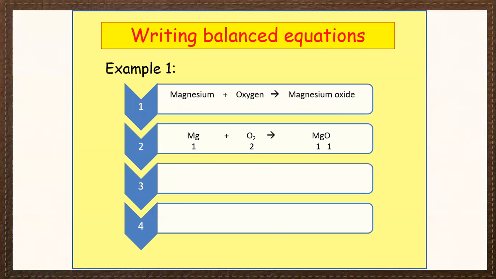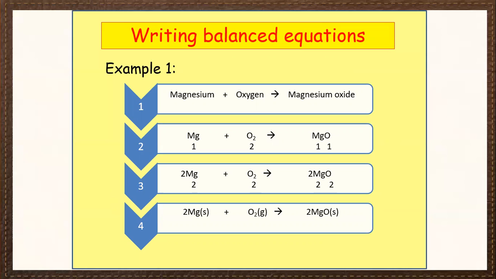So Mg, one is there, O2, 2 atoms are there, and in the product side magnesium one, oxygen one. So it's not balanced. We have to balance it by taking suitable numbers. 2 is the suitable number for magnesium in the reactants, and 2 is the suitable coefficient for the product MgO. Then all the atoms got balanced.